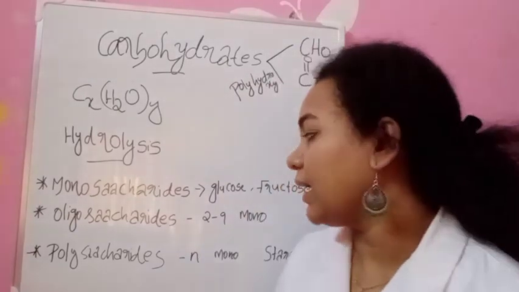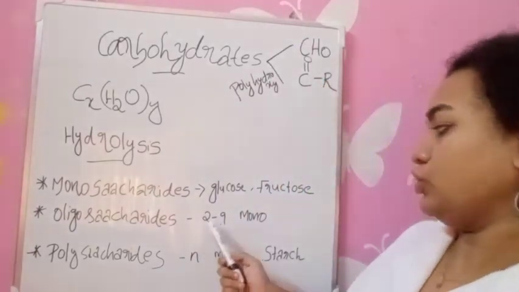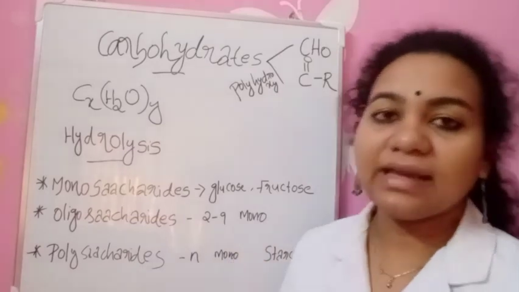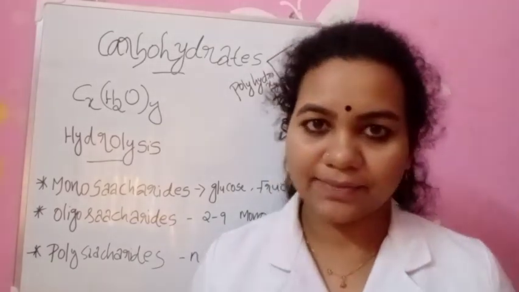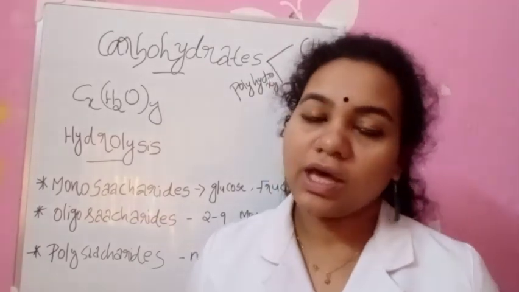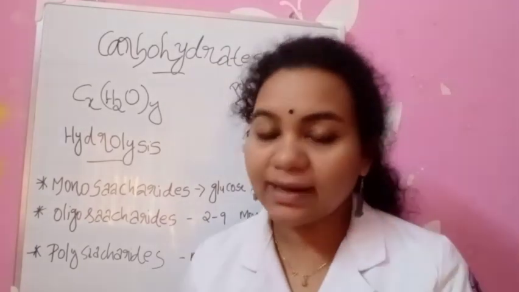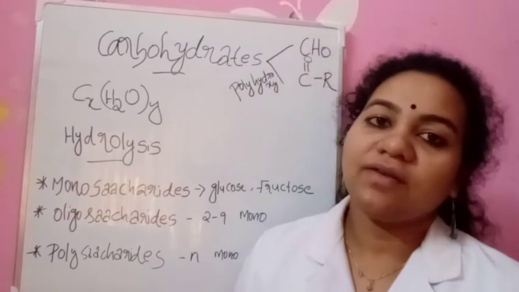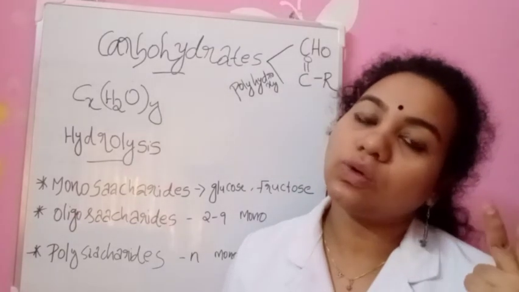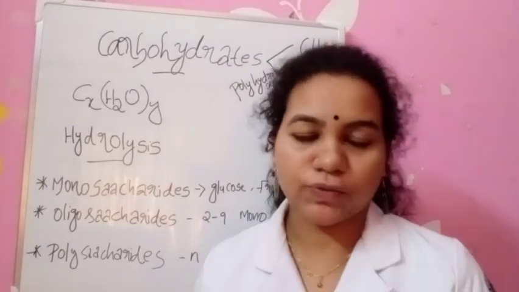If we get 2 to 9 monosaccharides, we can call them oligosaccharides. For example, sucrose. If we do hydrolysis on sucrose, we'll get 2 monosaccharides, that are glucose and fructose.